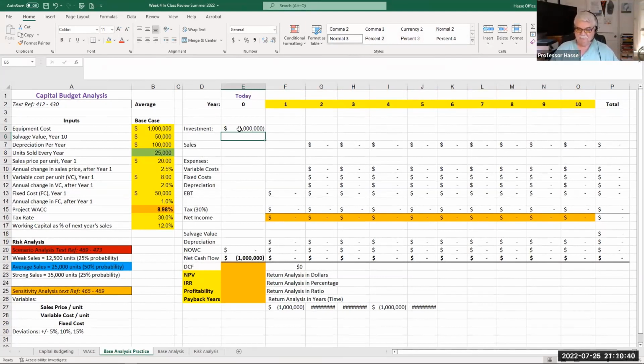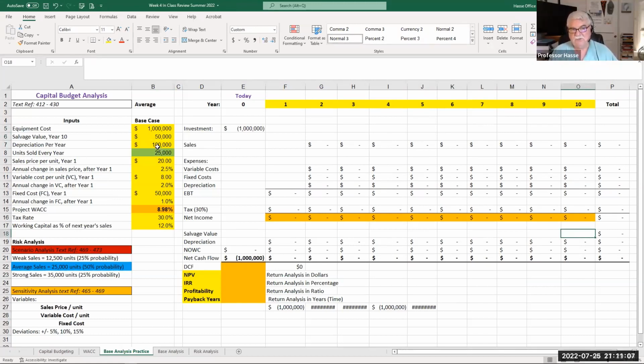You have to put in the formulas and calculations. So investment of $1 million is going to generate a salvage value at the end of its life of $50,000. So at the end of year 10, the last year of the project, they're going to get $50,000 of additional money by disposing of this investment.